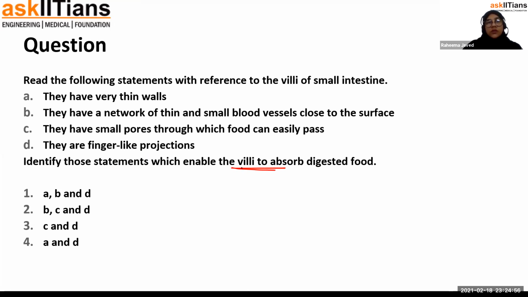Okay, so the correct answer is first option, A, B, and D. They have very thin walls. They also have a network of thin and small blood vessels, like I told you, for the absorption, and they also are finger like projections, which help in increasing the surface area.